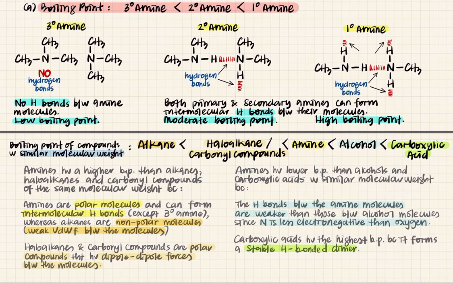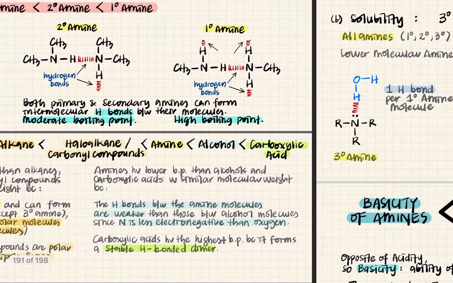Okay, so carboxylic acid has the highest boiling point. Why? Because it can form hydrogen bonds. Okay, and furthermore, it can form dimer. Okay, so carboxylic acid can form stable hydrogen bonded dimer. So because of this, they are closely packed and on top of that they have hydrogen bonds. So their hydrogen bonds are much stronger than the typical hydrogen bonds. Okay, so that's why carboxylic acid has the highest boiling point.